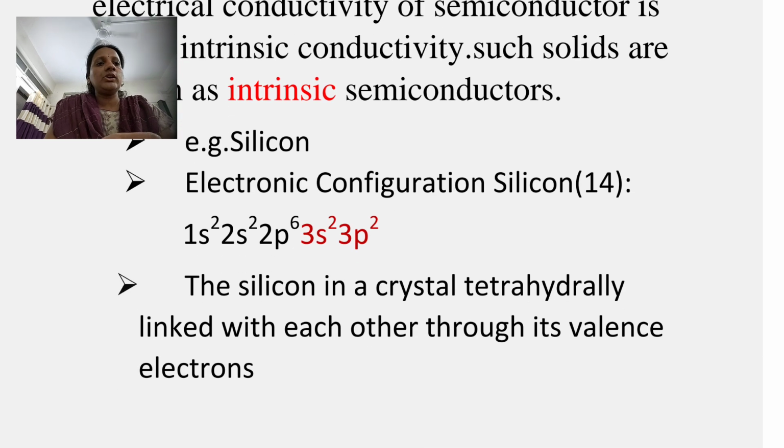That is, silicon atoms in the crystal are tetrahedrally linked with each other through their 4 valence electrons. Means each silicon atom uses its 4 electrons to form 4 bonds with 4 other silicon atoms.